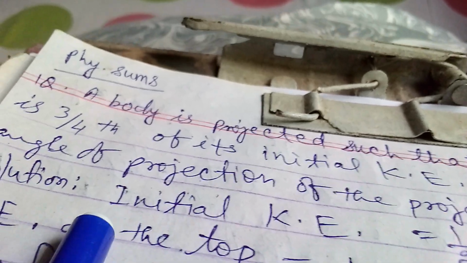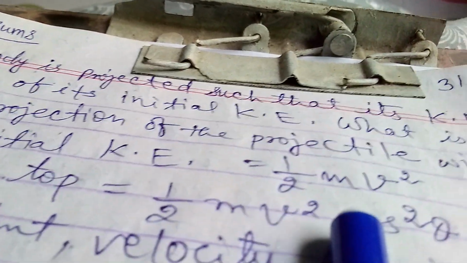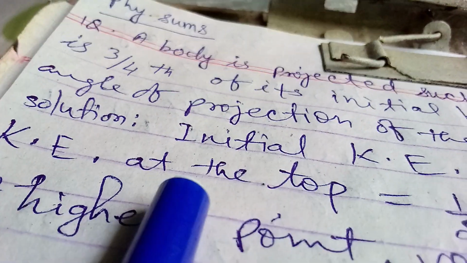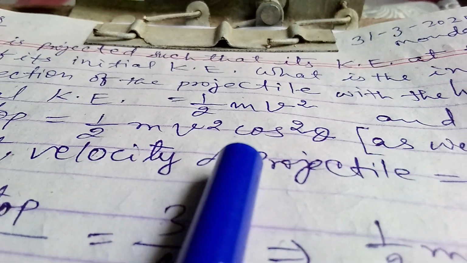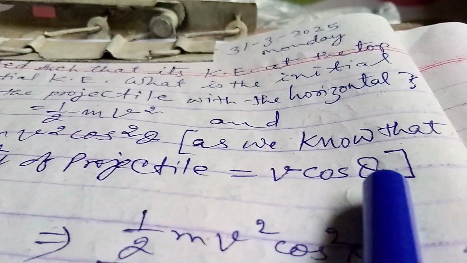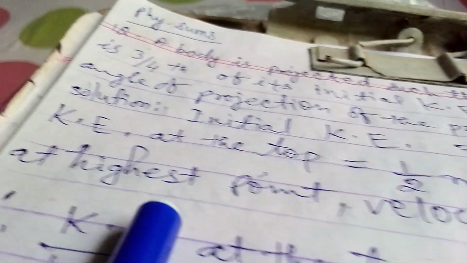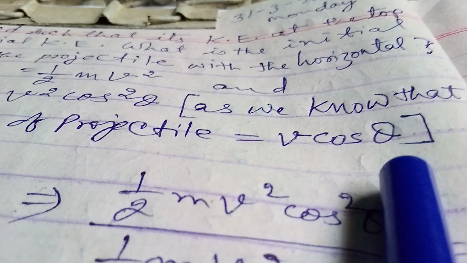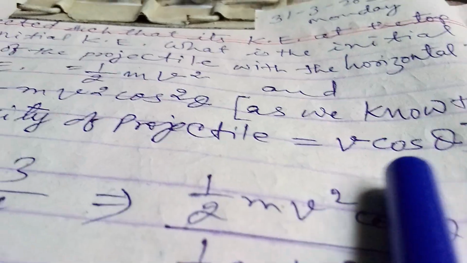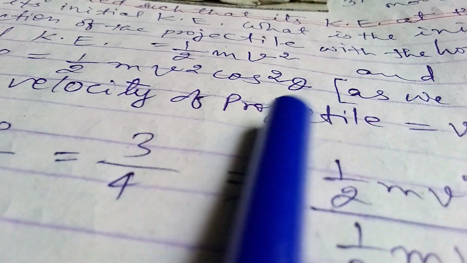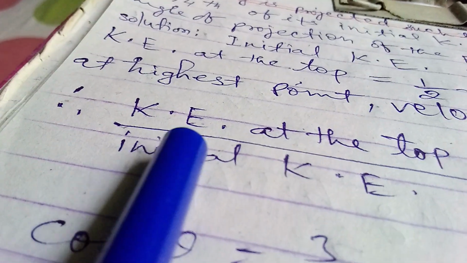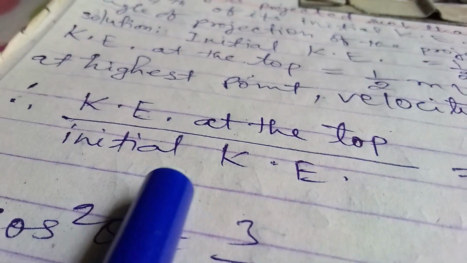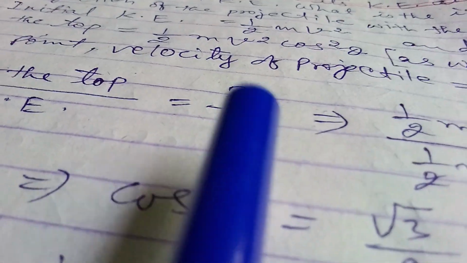The solution is, initial kinetic energy equals 1 by 2 mv square, and kinetic energy at the top equals 1 by 2 mv square cos square theta. As we know, at the highest point the velocity of the projectile equals v cos theta. So when you square it, it becomes v square cos square theta. Now therefore, kinetic energy at the top by initial kinetic energy equals 3 by 4. It is given to us.